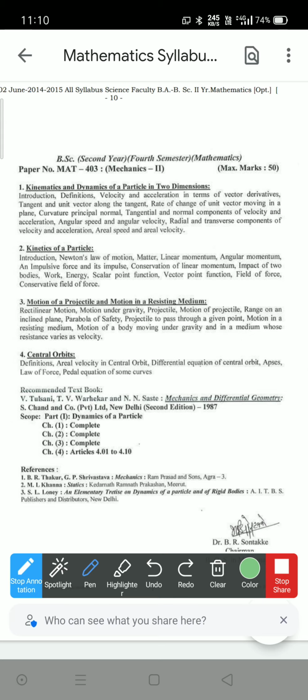Book for this paper is Mechanics and Differential Geometry by V. Tulsani, T. V. Bharekar, and N. N. Sastry. Topics covered of these books are second part first of this book, Dynamics of a Particle. Topic first complete, chapter first complete, second, third also complete. And from chapter fourth, articles 4.01 to 4.10. This is our syllabus.